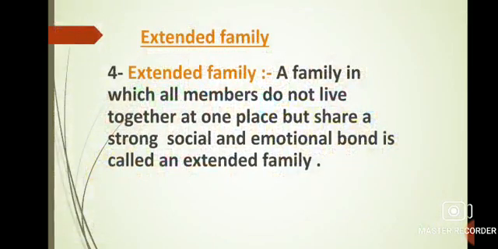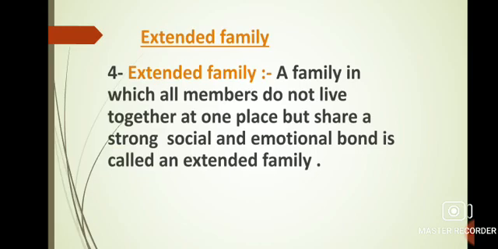Now, the next one is extended family. A family in which all members do not live together at one place but share a strong social and emotional bond is called an extended family. Children, some people in a family may move out with their wives and children into a different house, city, or even country for different reasons, like job or study.